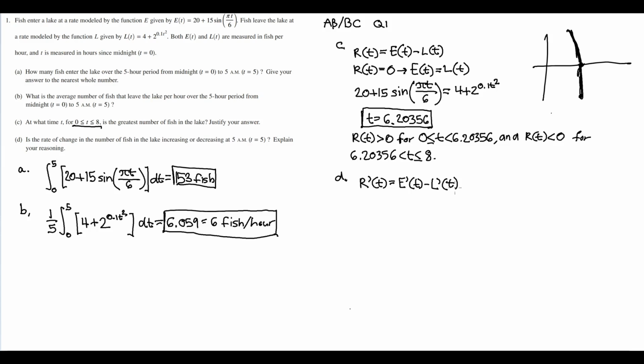So we find the derivative at x equals 5, and according to my calculator it is equal to negative 10.7228. That is less than 0, so the rate R is decreasing.